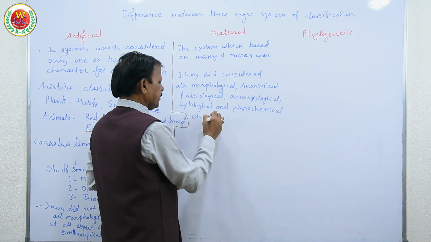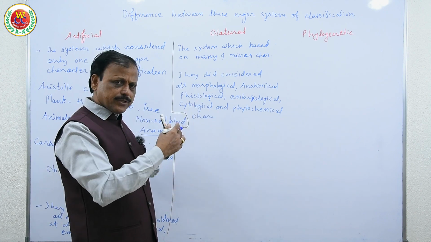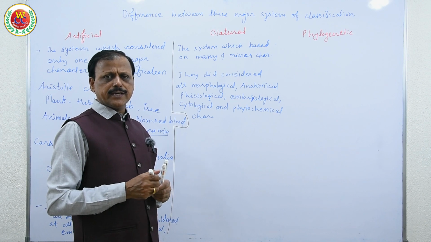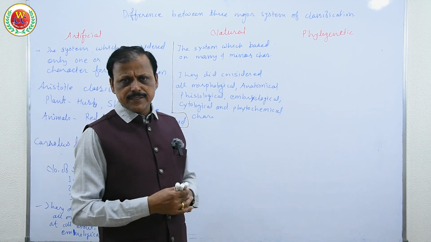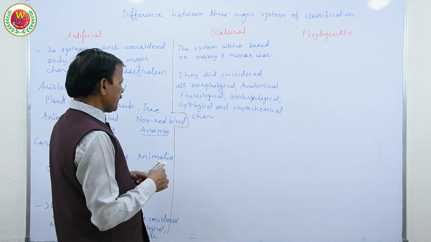So see, when they consider all characters, it has to be a very good system for the classification of plants into different groups like series, subseries, order, family, subfamily, genus and species.